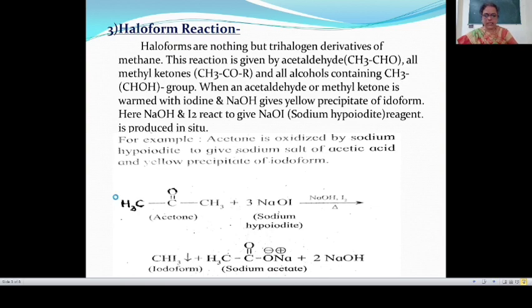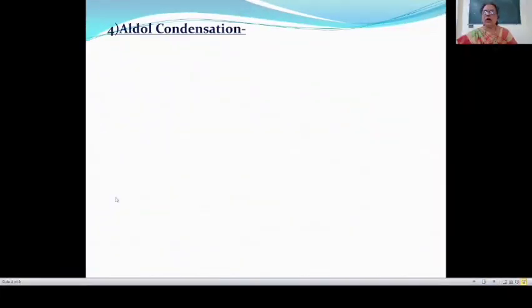Then the next reaction is aldol condensation reaction. Here the name aldol is derived from two functional groups, that is aldehyde and alcohol, and therefore this is known as aldol. Here condensation means elimination of small molecules like water, NH3 or OH.